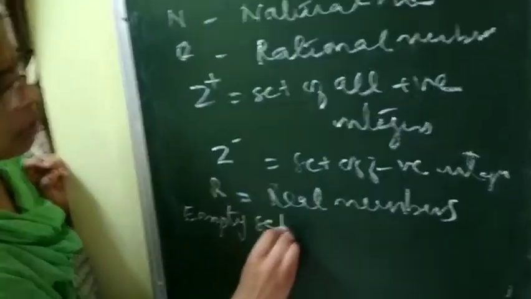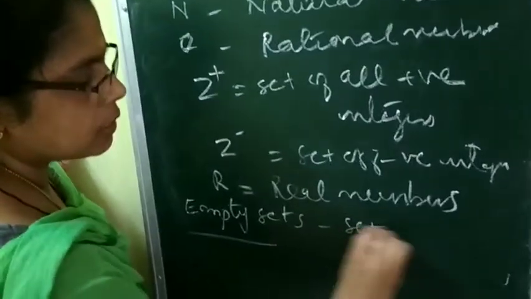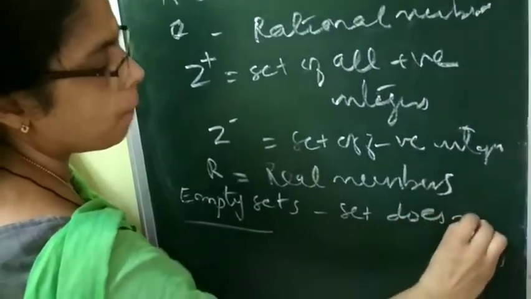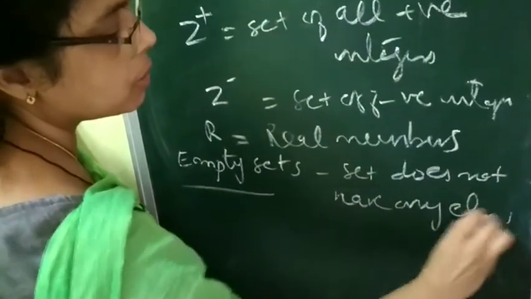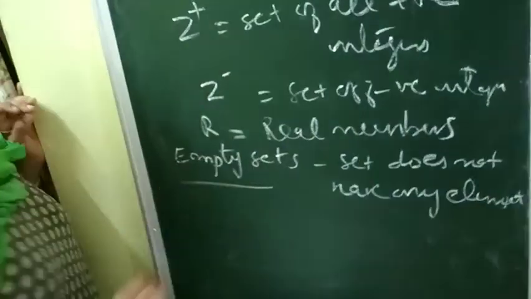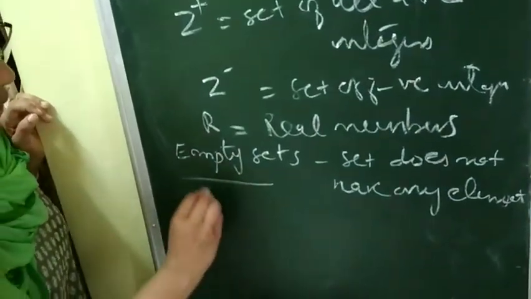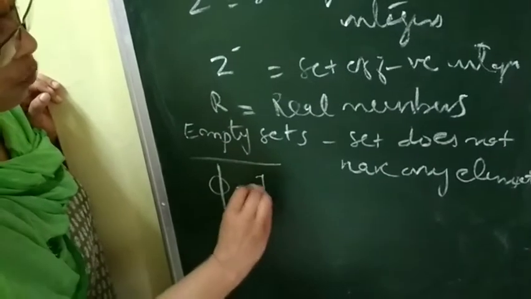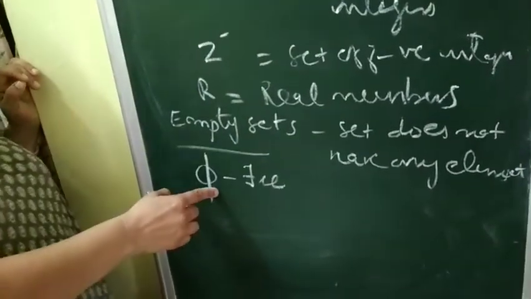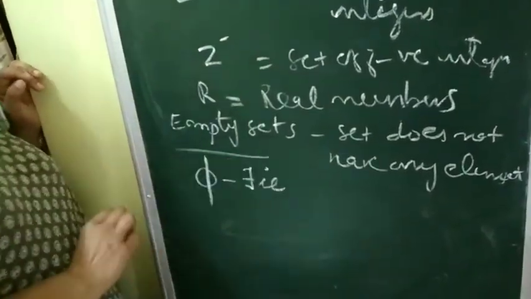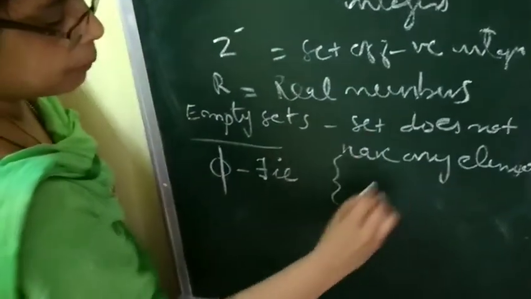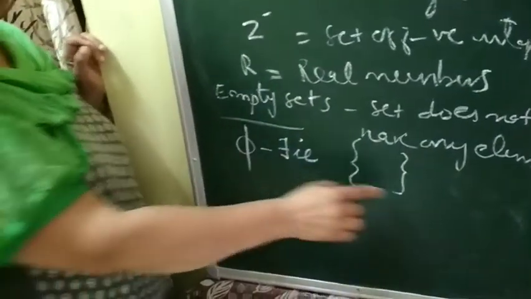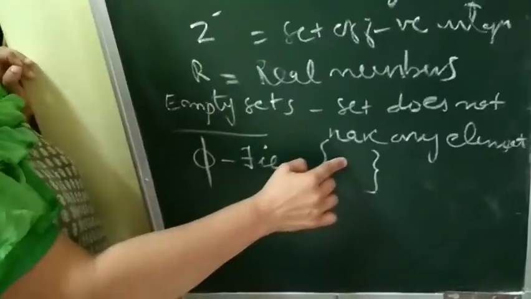Next one is, what do you mean by empty set? Empty means क्या होता है? Empty का मतलब क्या होता है? खाली. Empty set is the set which does not have any element. कोई भी element नहीं हो. That is, the empty set is denoted by phi. इसका spelling है F-I-E. You have to pronounce it as phi, not phi. And either you can represent by phi, or it can be represented by just putting two curly brackets without any element in the set.